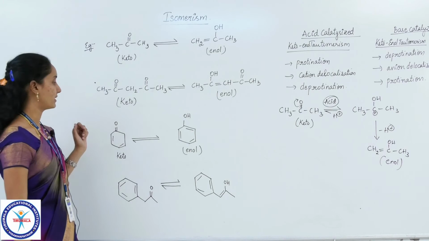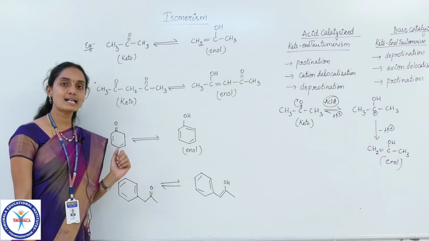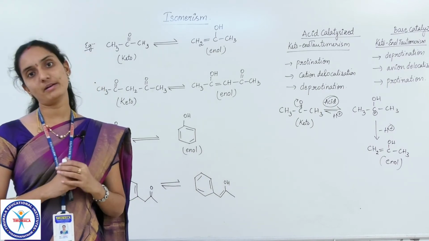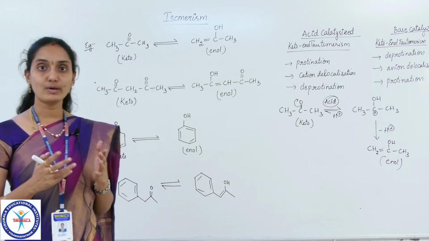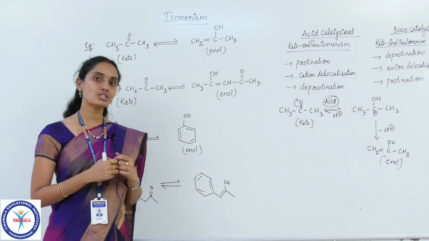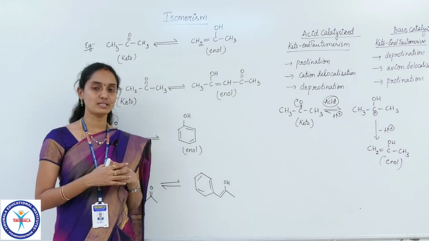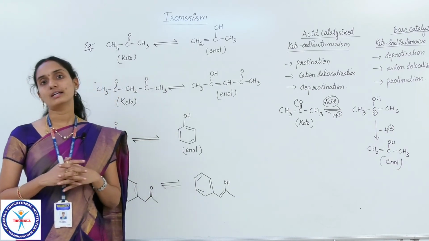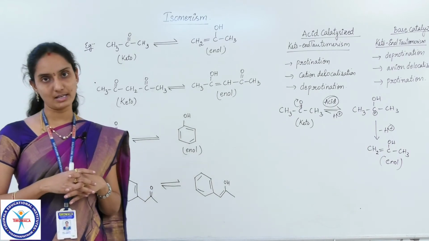Remember this point. Another point, you may ask: as the two forms of tautomerism are in equilibrium with each other, are they equally stable, or will there be a change in the stability of either of these forms? Yes, here is the answer. Generally, the keto form is more stable than the enol form.